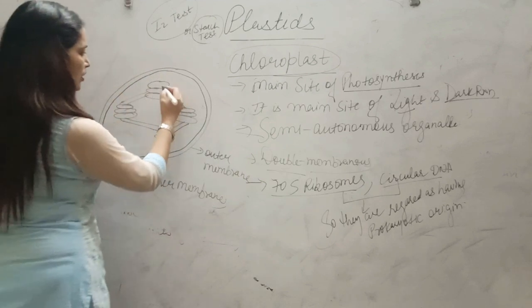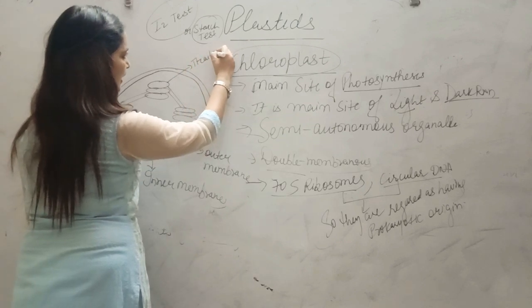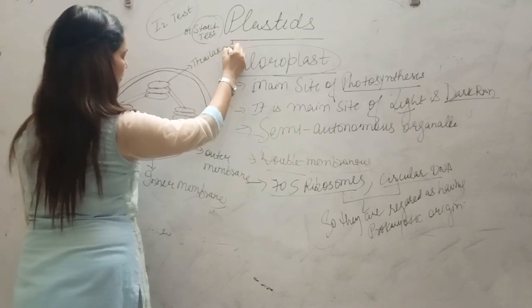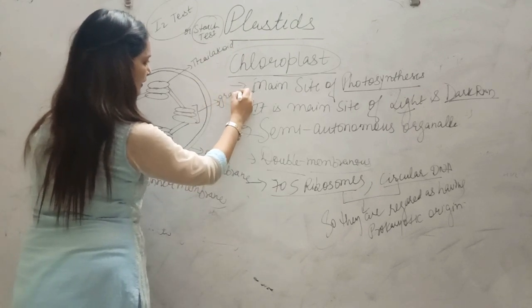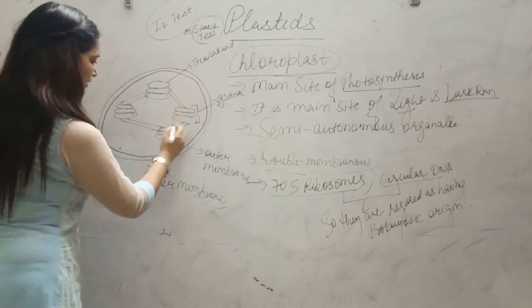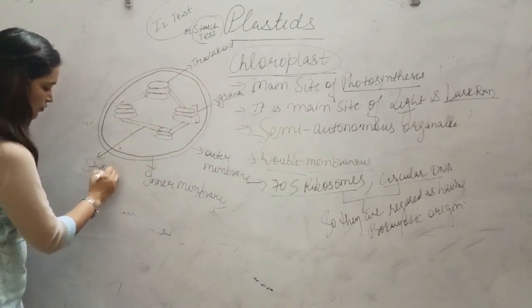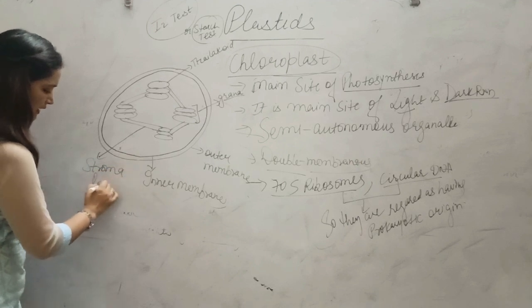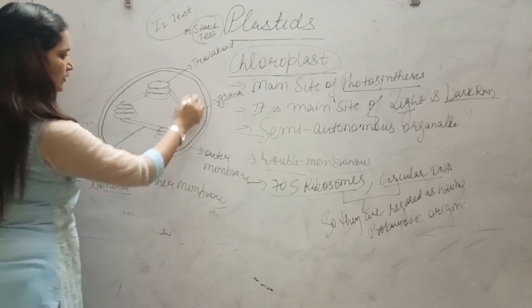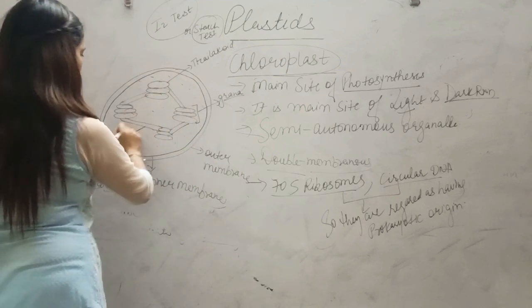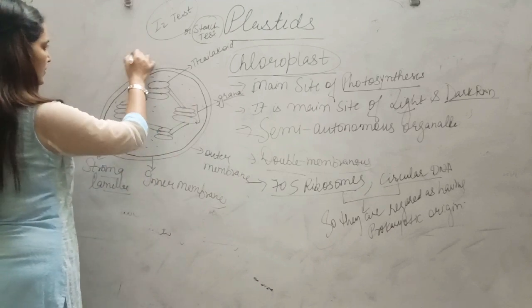So, if we talk about this coil-like stacking, this single one is called thylakoid. Thylakoid. Alright? And the whole stacking is called grana. Alright? And this connecting link between grana, these are called stroma lamellae. Alright? And the substance, or you can say fluid present here, this is called stroma.